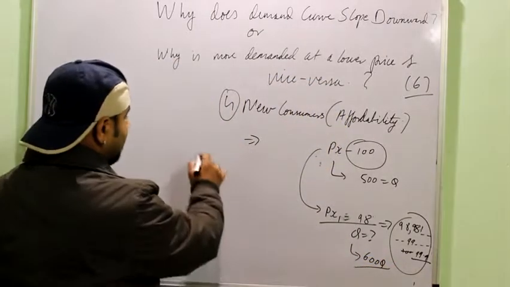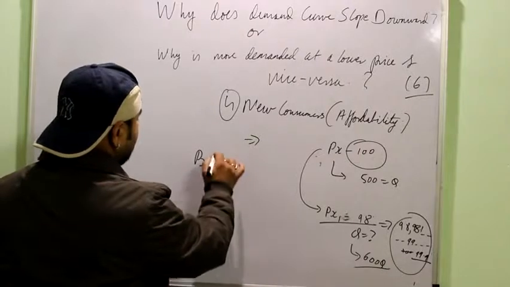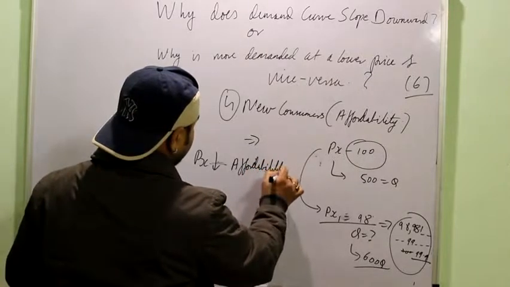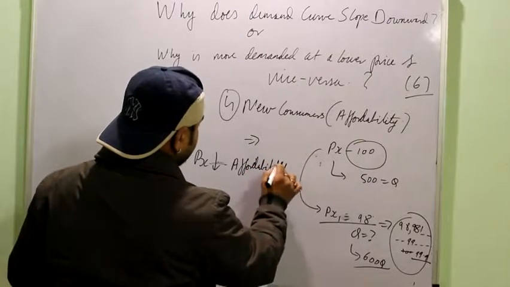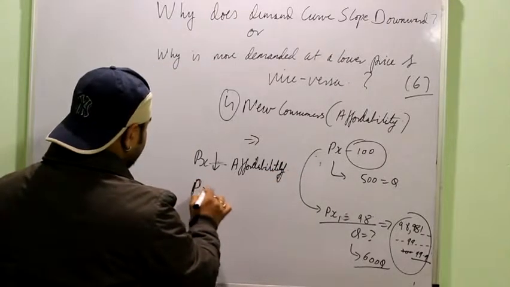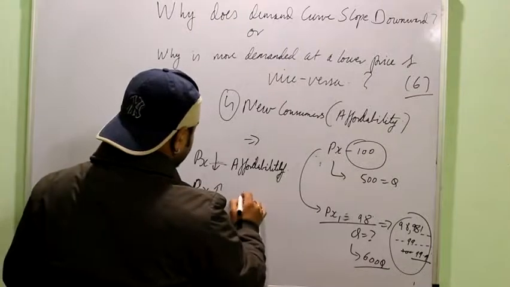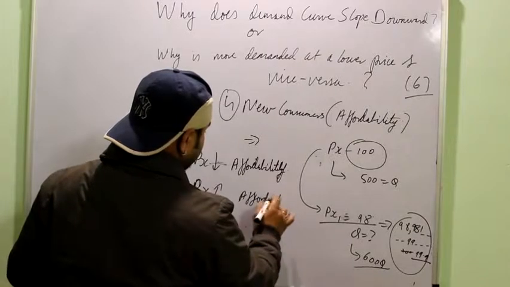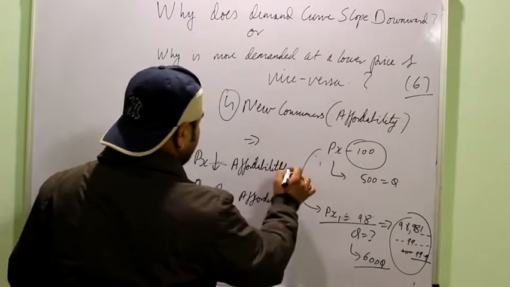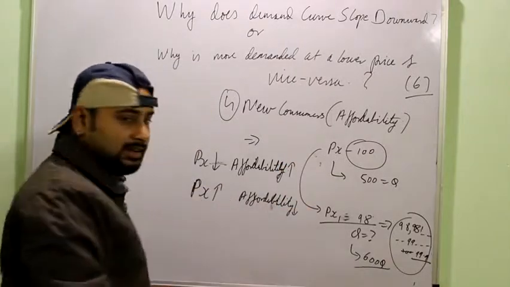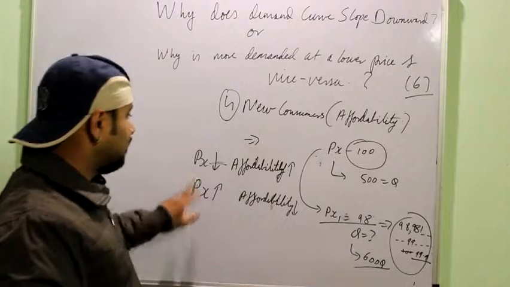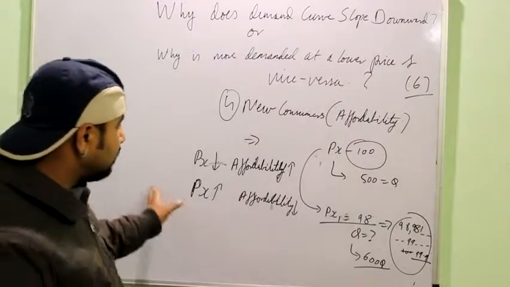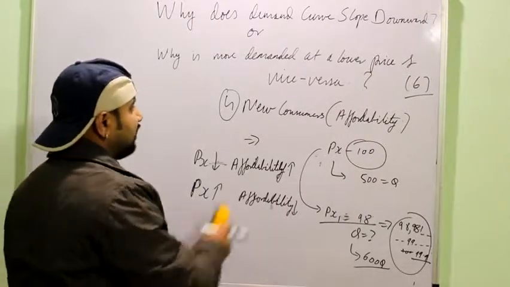So fall in the price of a commodity increases its affordability, while rise in the price of a commodity decreases it. Fall in the price, affordability rises; rise in the price, affordability will decrease. So again we have proved that if price falls, more people can buy the commodity, and if the price rises, then fewer people can buy the commodity, so there will be a fall in demand, right? This is a very important topic.